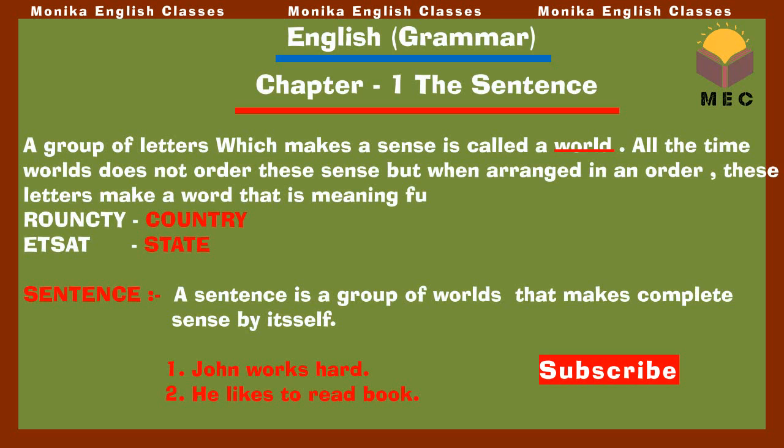Likewise, I have written here ROUNCTY. Is it making any sense? No. But when we arrange them in an order like COUNTRY, it becomes country and it is a word. Again the same, ETSAT. It's not making any sense, but when I rearrange them and make STATE, it is a state and it is a word.